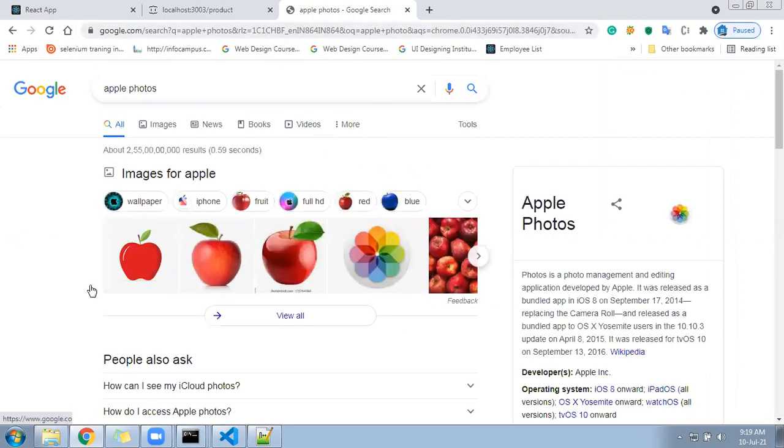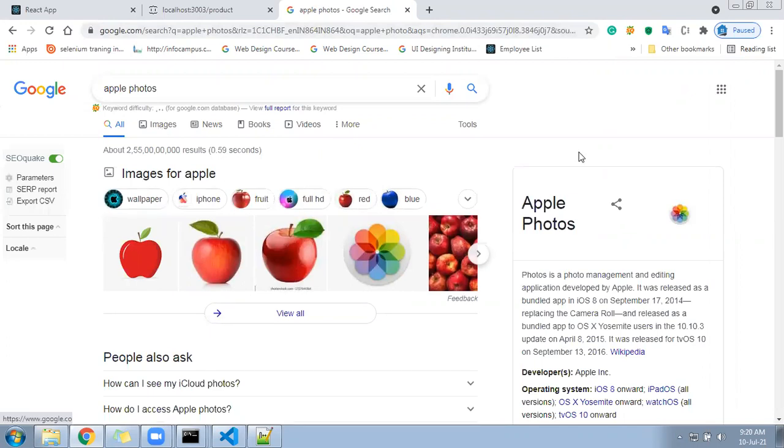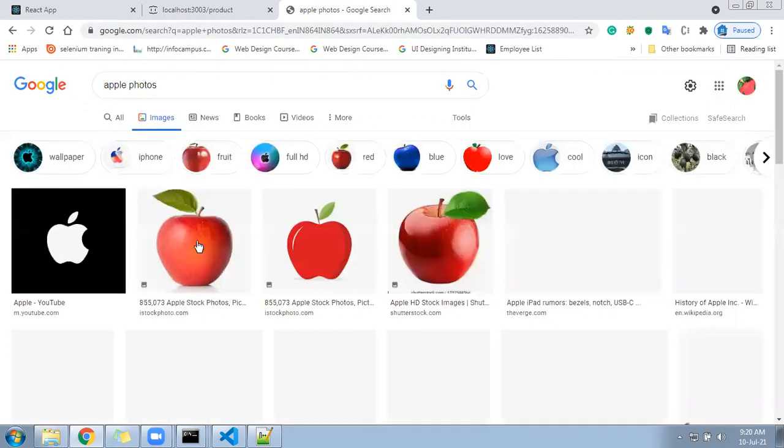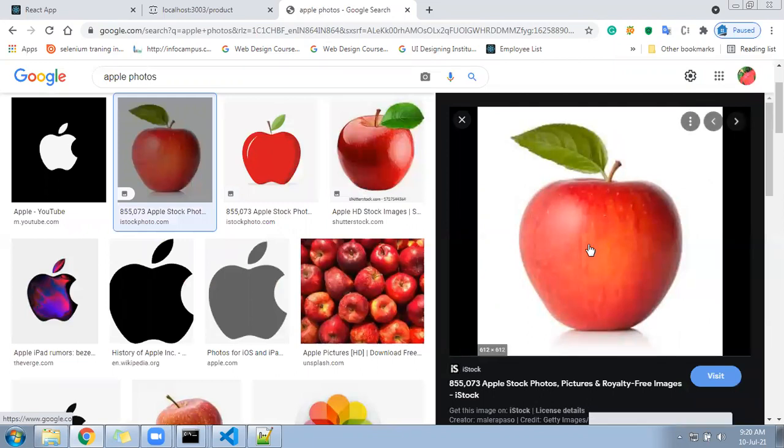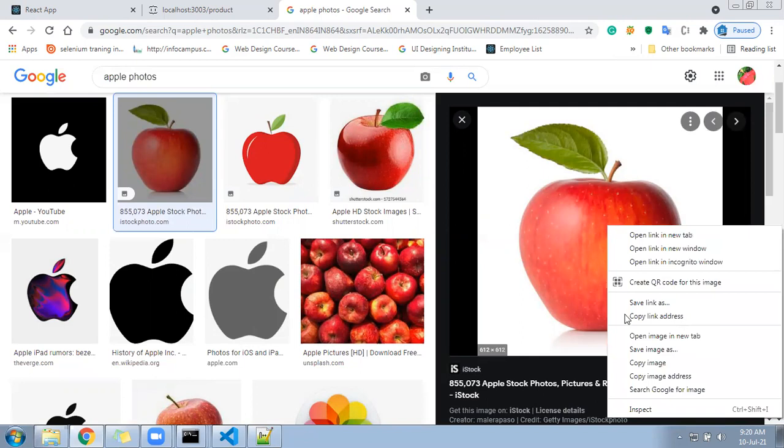Apple photo will come. Click on image. Click on this. This photo URL you can copy. Right click and copy image address.